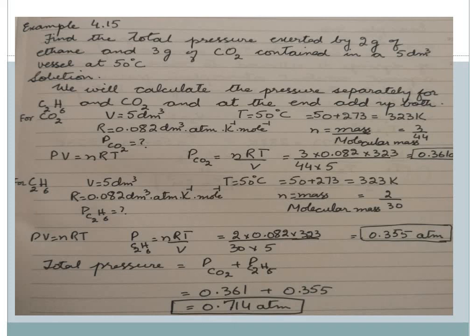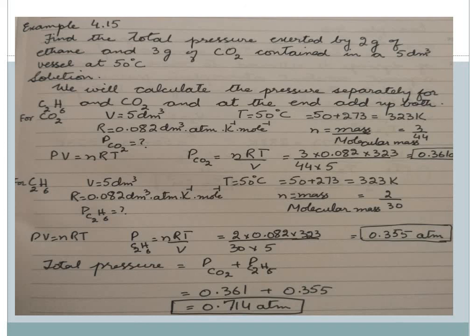PV is equal to nRT, and pressure for carbon dioxide is equal to nRT by V. Putting the values, we get pressure as 0.361 atmosphere.